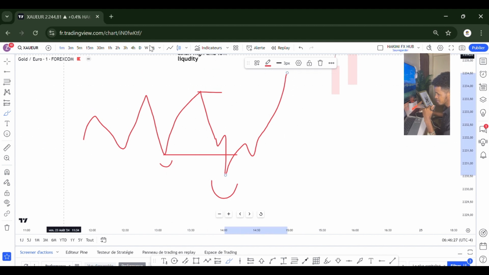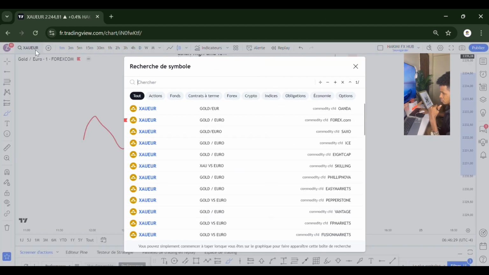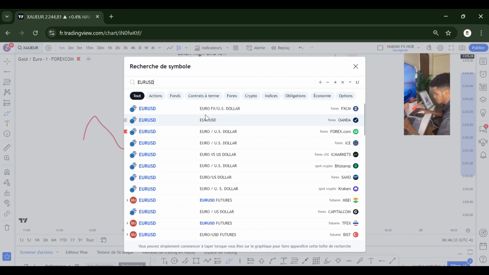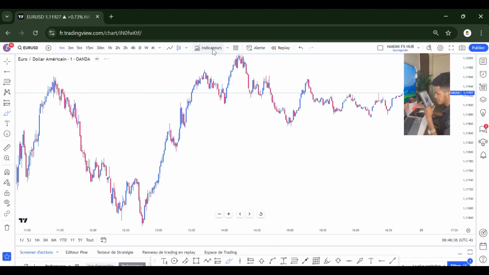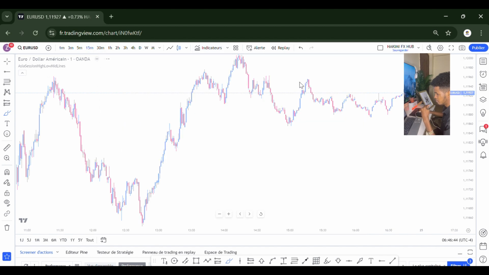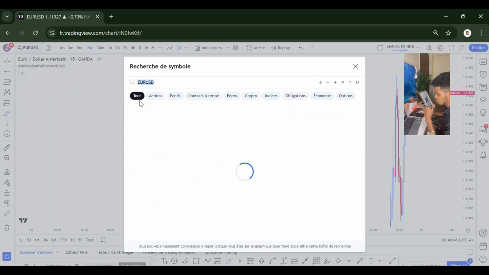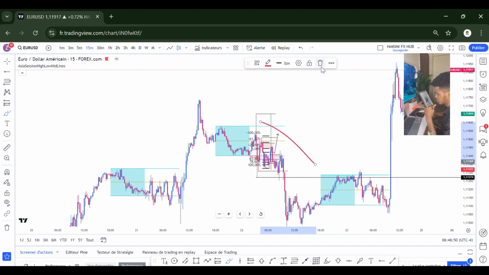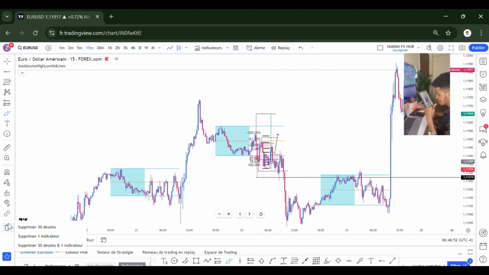So how? An example, let's go to EUR/USD. On EUR/USD, when I now add the indicator, this indicator is labeled Asia session high, low, middle lines. When you add it, this one comes up, as you can see. So let's use this one. Now this is how it is, you see how it came up.